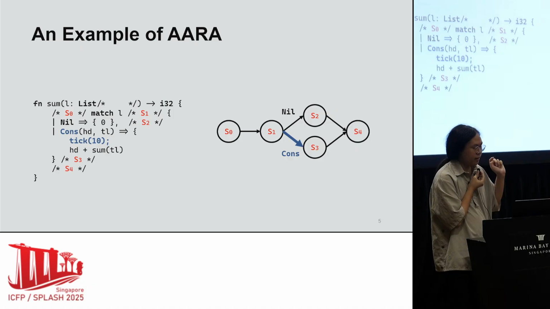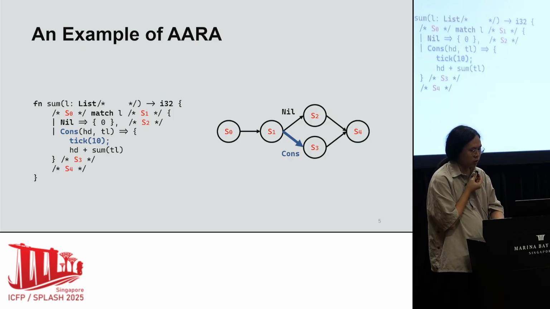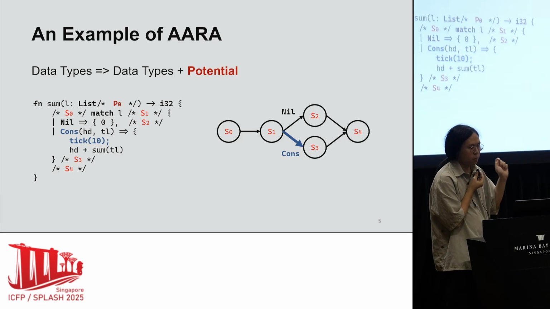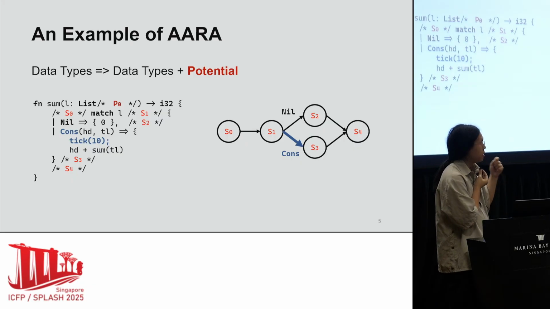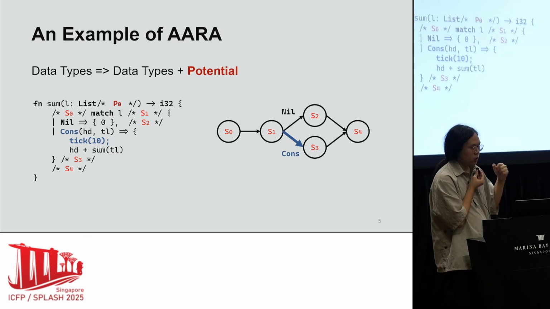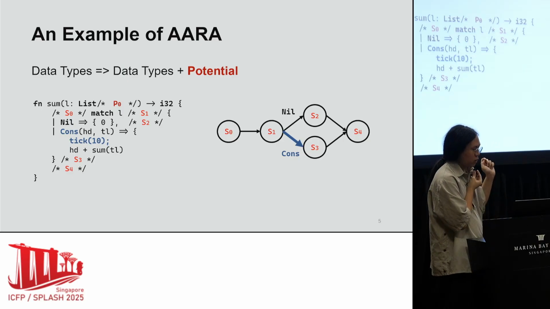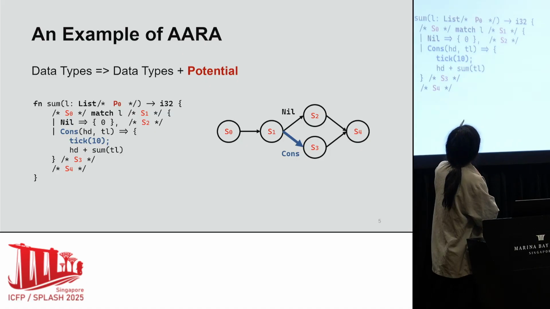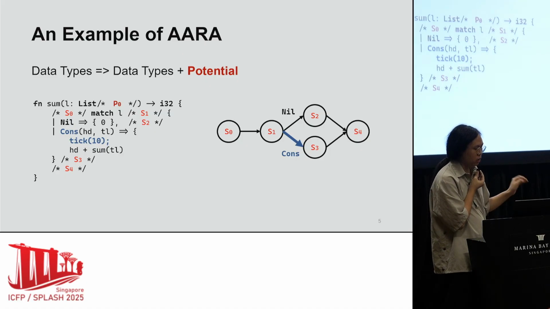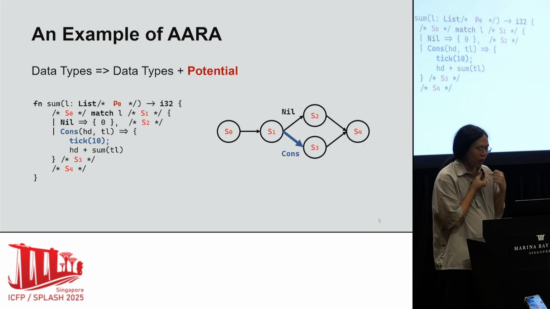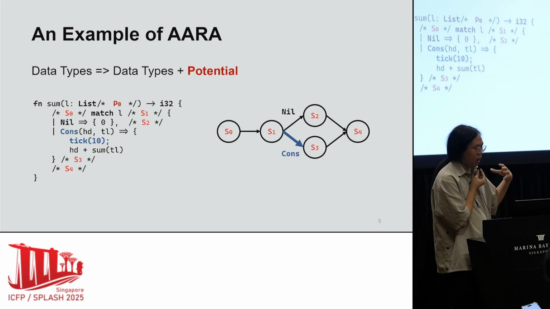AARA extends data types with symbolic potential according to their structures. In our example, we have a single numeric symbol P for the list type, which means that every cons carries P units of potential. So the potential of a list should equal P times its length. Different states could have different potential, so we use P0 through P4 to denote symbolic potential of L at different states. AARA collects constraints among those symbols.